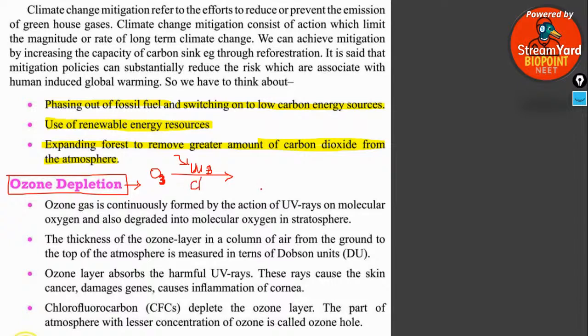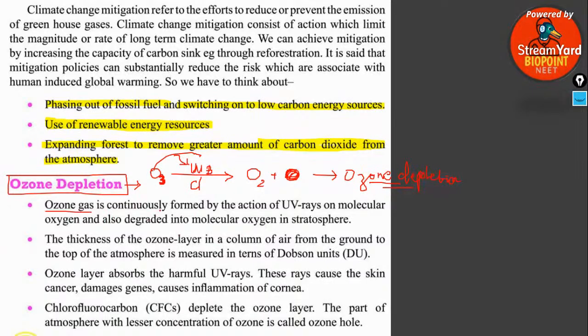The chlorine breaks this ozone into an oxygen molecule and a nascent oxygen atom. This is what is referred to as ozone depletion.